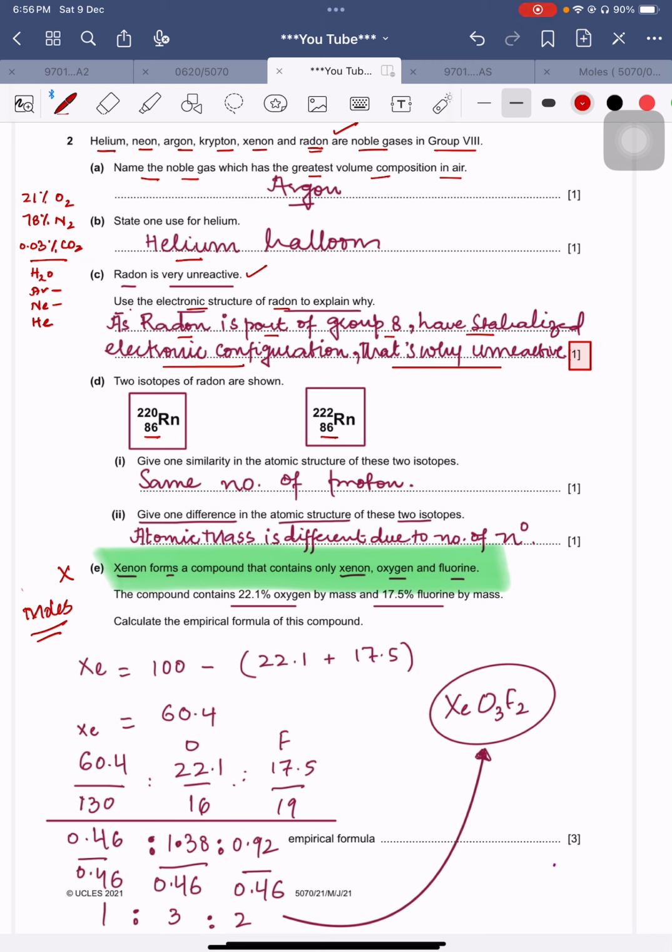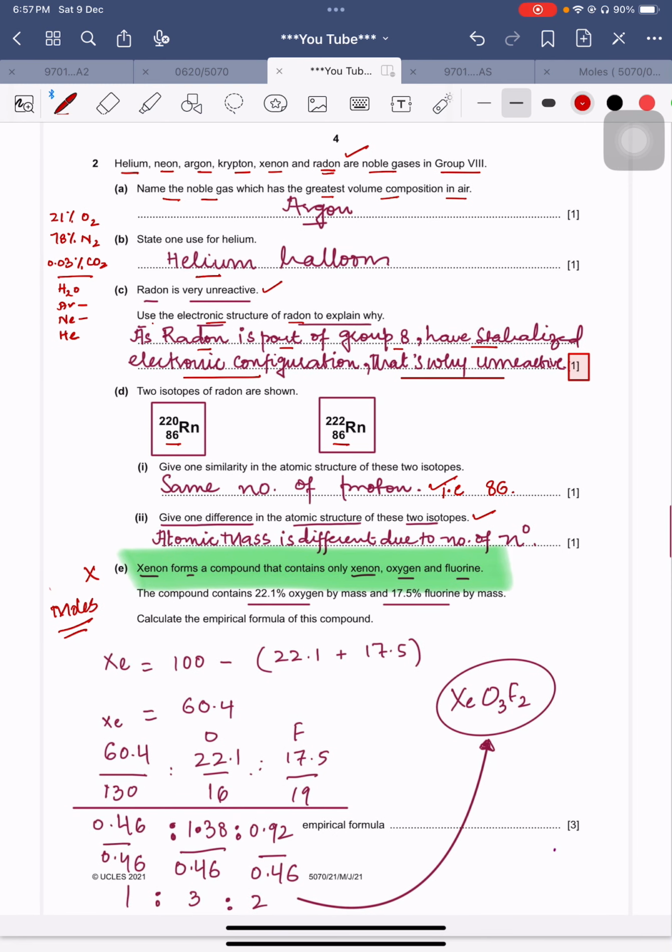So two isotopes of radon are here. Give one similarity in the atomic structure of these two isotopes: same number of protons. Give one difference in the atomic structure of these two isotopes: atomic mass is different due to the number of neutrons. You should write that the same number of protons is 86, and atomic mass is different due to the number of neutrons. And then you can say that in Rn 220 it is 220 minus 86, whereas in the other it is 222 minus 86. This is how we can calculate the number of neutrons.